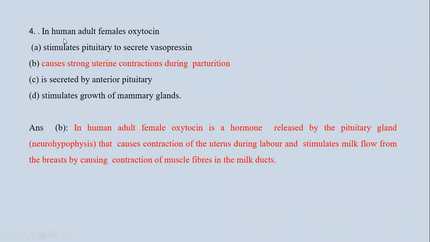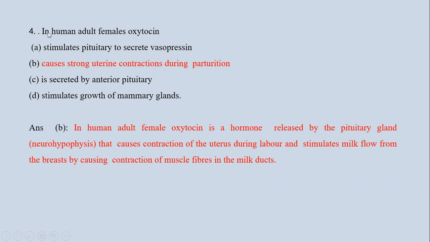Next question is, in human adult female oxytocin, first, it stimulates the pituitary to secrete vasopressin. B, it causes strong uterine contraction during parturition. C, is secreted by anterior pituitary. Fourth is stimulates the growth of mammary gland.